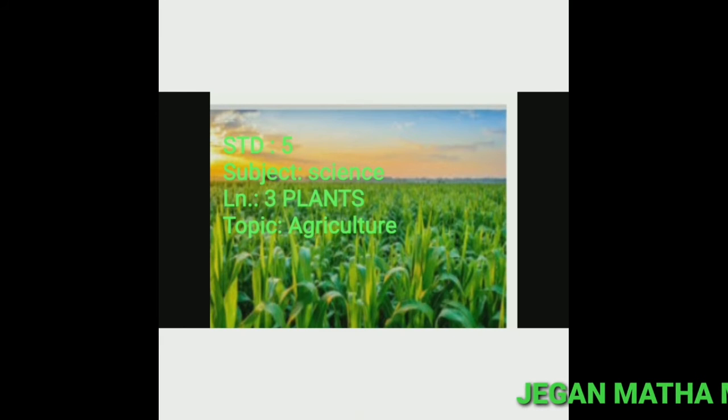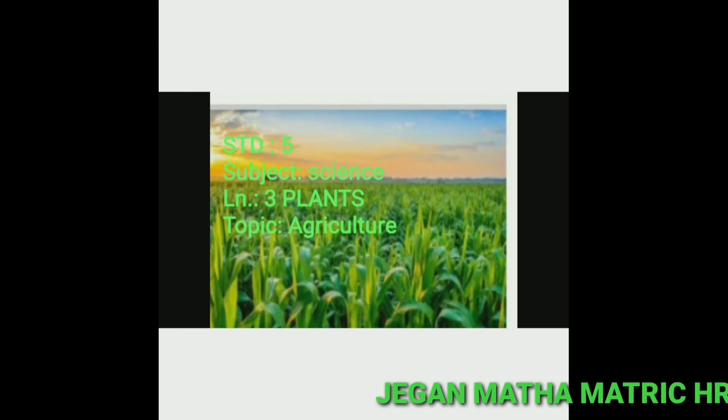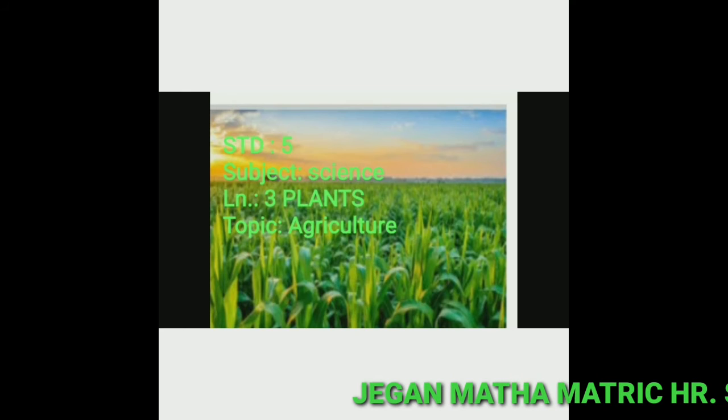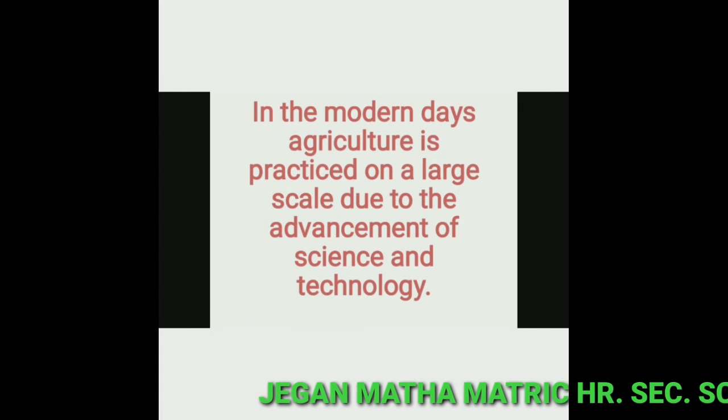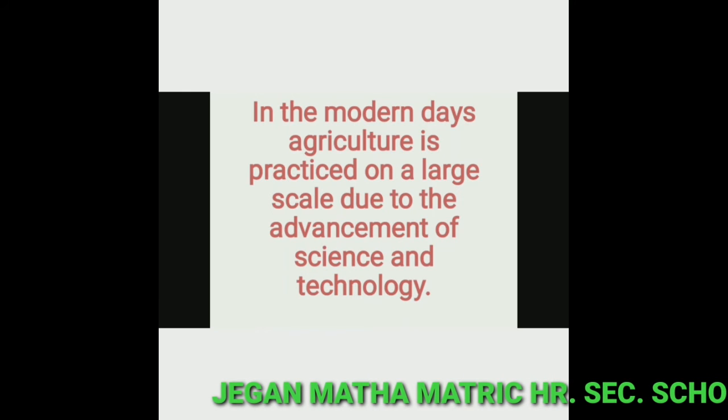It's a continuous part of agriculture. Man started practicing agriculture thousands of years back. This was one of the developments of civilizations. In the modern days, agriculture is practiced on a large scale due to the advancement of science and technology.